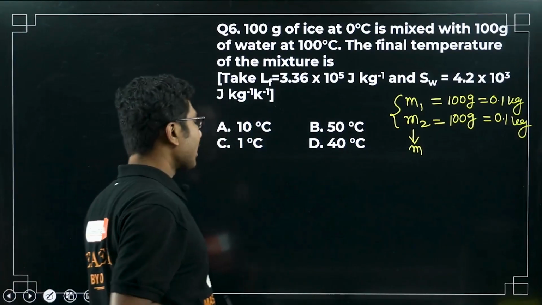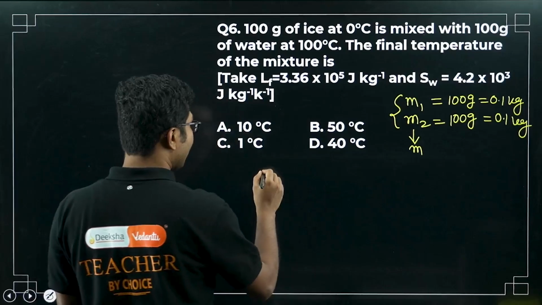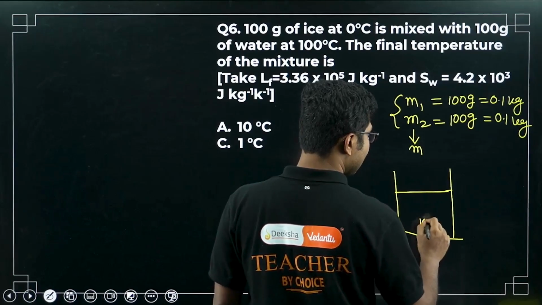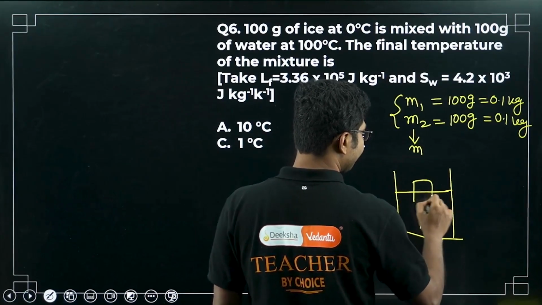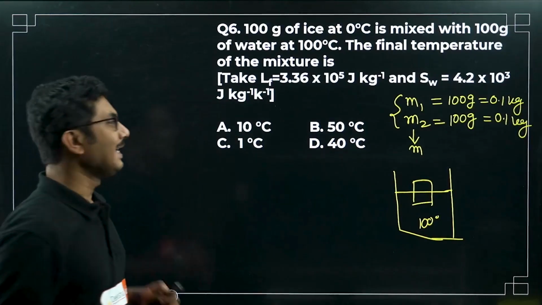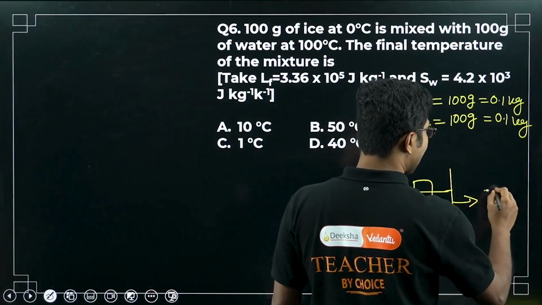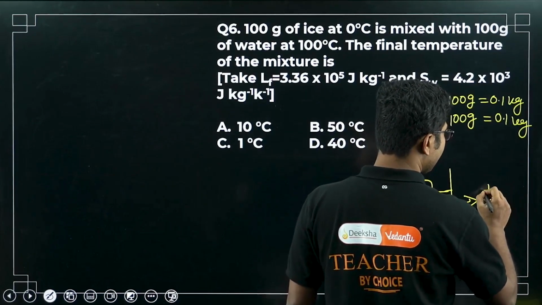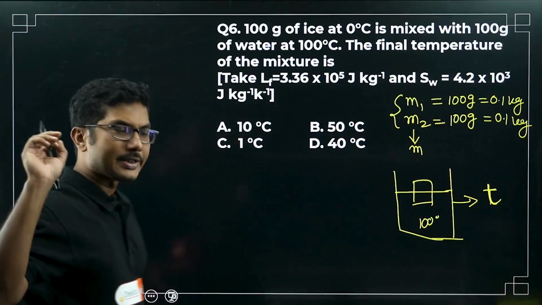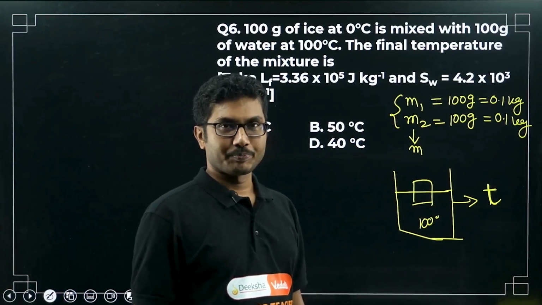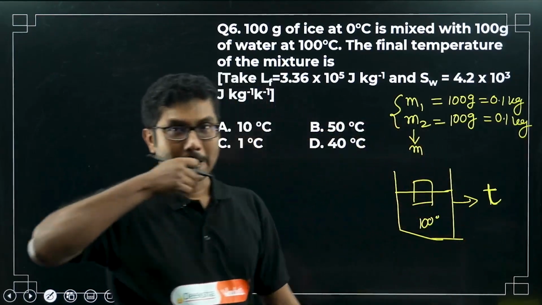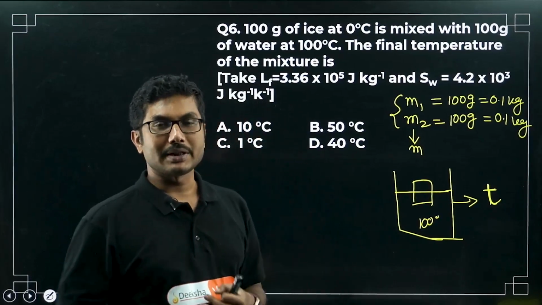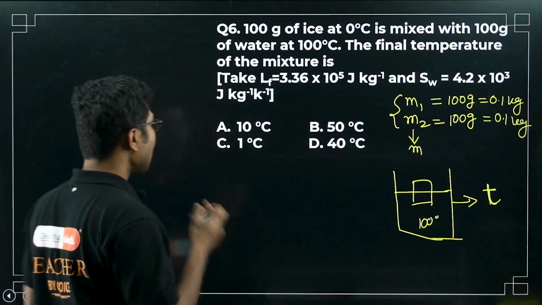Now for melting of ice, first stage. Here we have a beaker where we have boiling water, hot water at 100 degrees Celsius, and then we have added the ice. When they are mixing, the final temperature, assume capital T, or small t because we are using the Celsius scale, let me use small t. So the final temperature of this system is assume small t. When the entire ice melts, everything is water, and everything's temperature will change, right? So first stage is melting of ice.